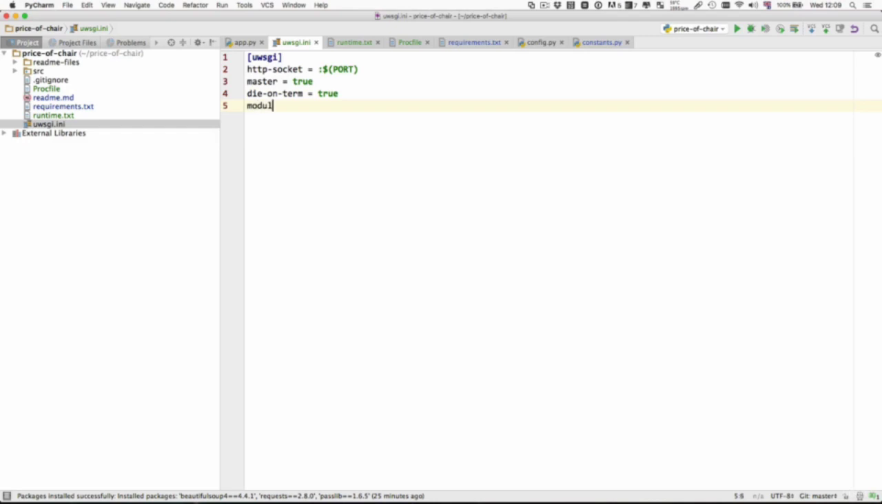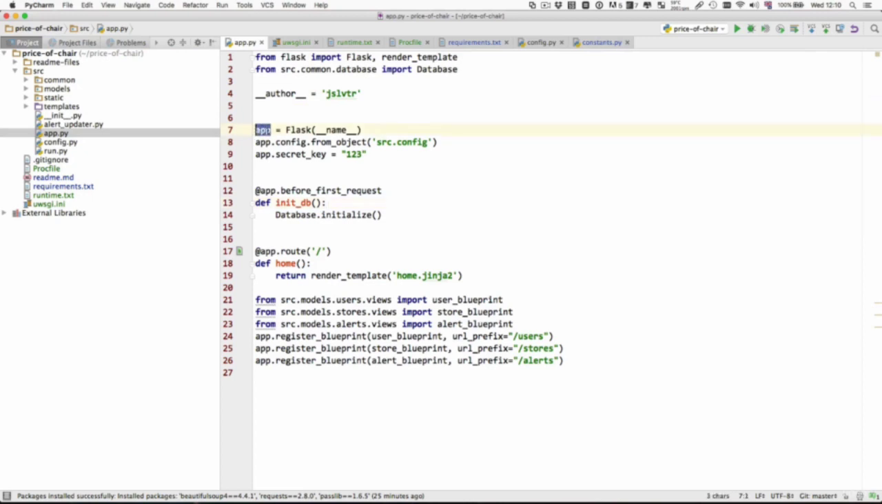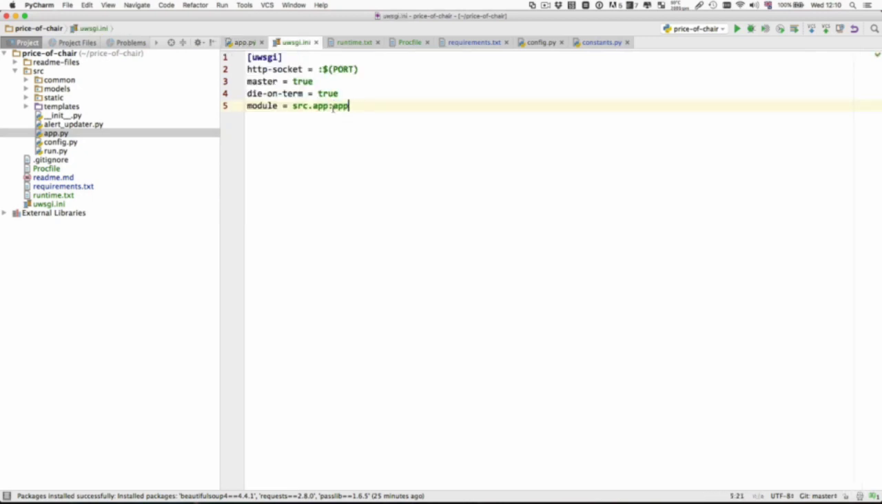Then we say module and src.app:app. That says load up the file that is inside the source folder, and then app.py, and get the object app from inside it. So what that'll do is it'll load up the Flask app that we've created and use that as the main module. And finally, memory-report is true, and that simply generates a memory report for UWSGI that we can optionally view later on if something goes wrong. We'll most likely not need it.